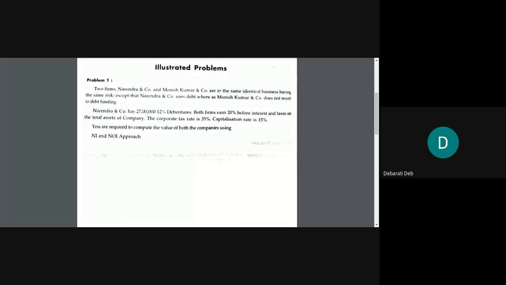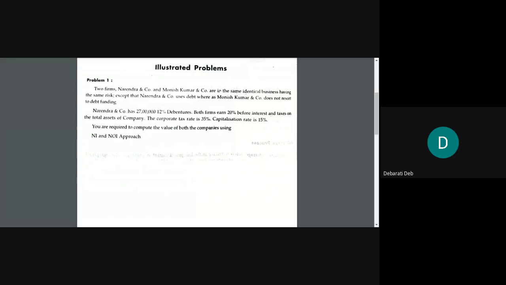Now, what are the other details given? Narendra and Company has 27 lakh of debentures at 12% interest.